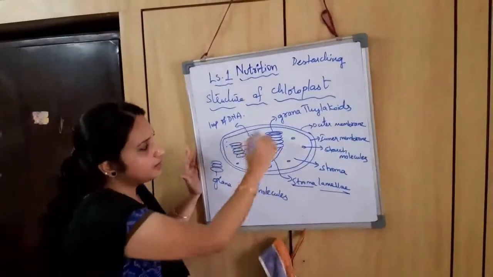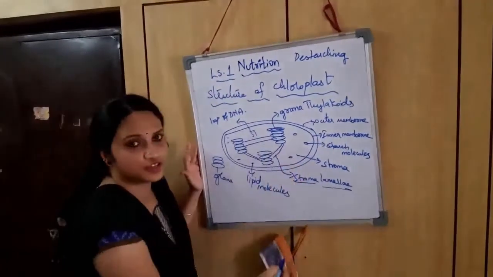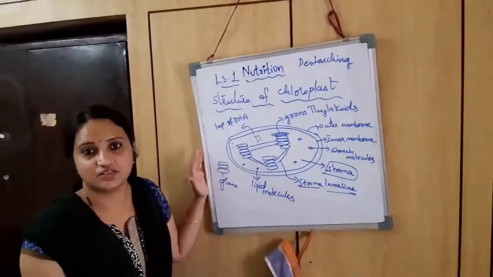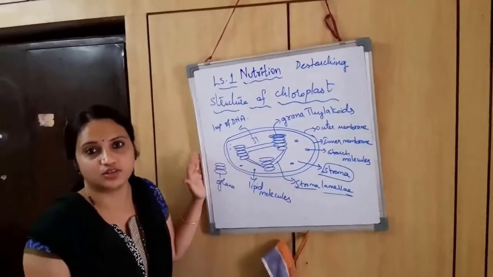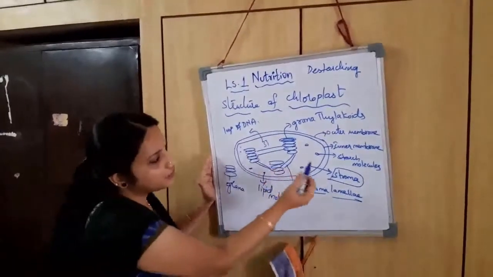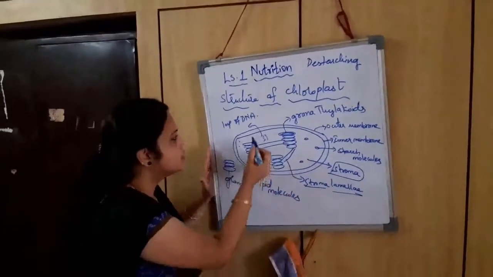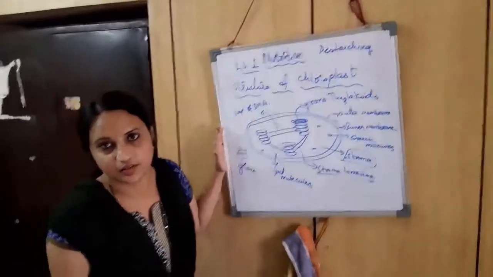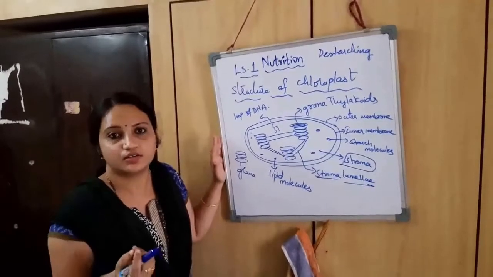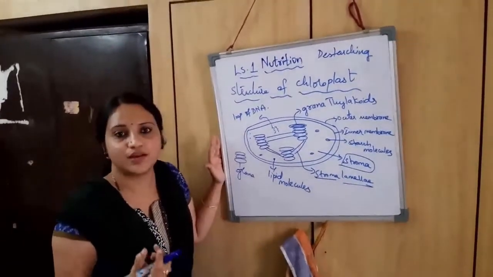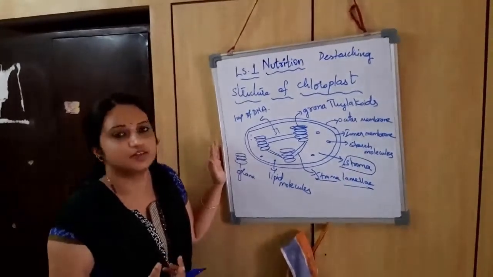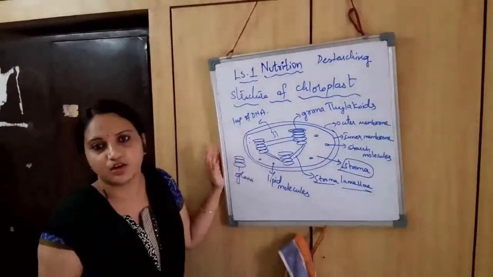Inside this chloroplast you have a fluid-filled portion called stroma. The enzymatic reactions to produce glucose happen in this stroma part of the chloroplast. Here and there you can find some starch molecules, lipid molecules, and the loop of DNA, the genetic material. Each molecule of chlorophyll has one atom of magnesium in its center. The chlorophyll present inside the grana only helps in the process of photosynthesis.